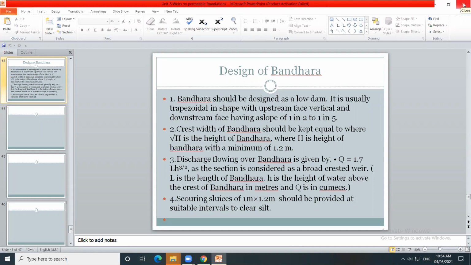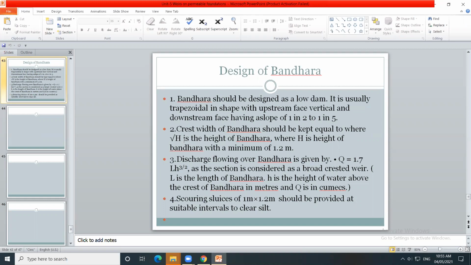The crest width of the bandara should be kept equal to root of H. Capital H is the total height of the bandara. The crest width, the top width of the bandara, is equal to root of the height of the bandara. So this crest width is minimum up to 1.2 meter. This is the second consideration in the design.